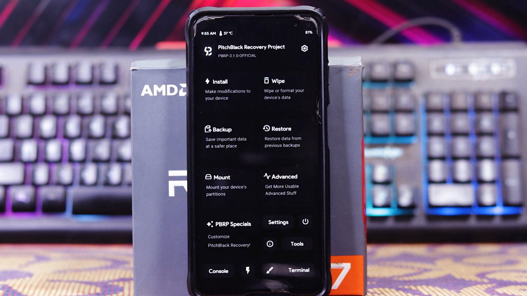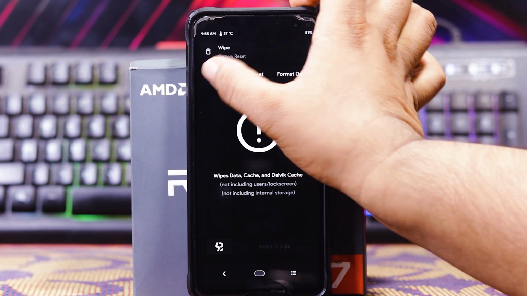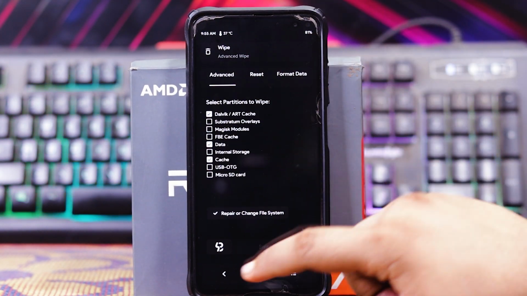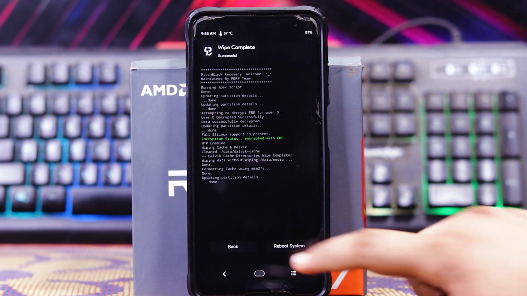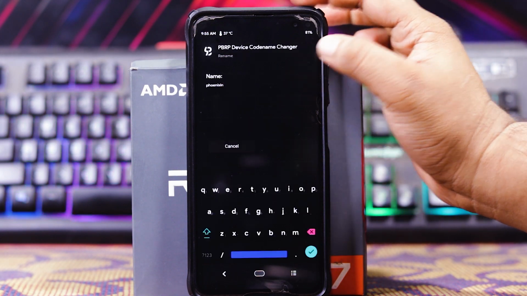As you can see, we are rebooted. Now just wipe, advanced wipe, select Dalvik, data and cache and just wipe it. Now go back, go to tools, select code name changer.